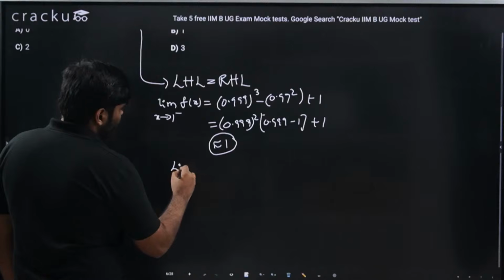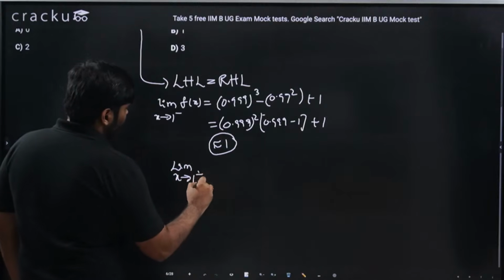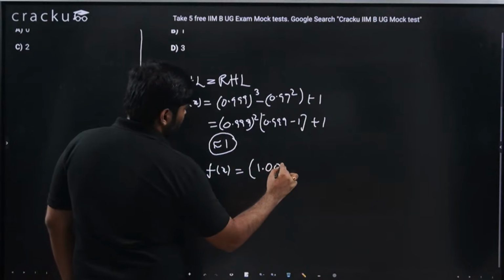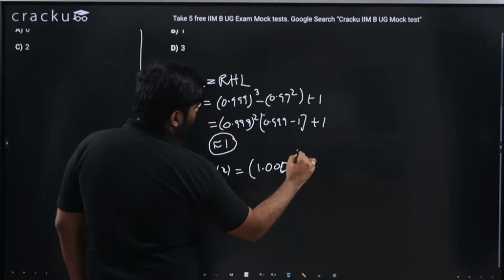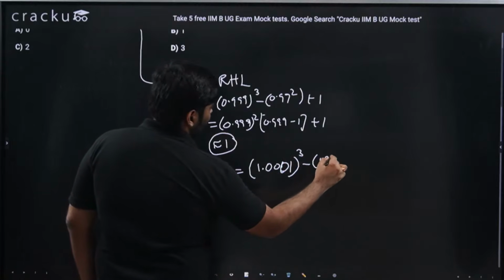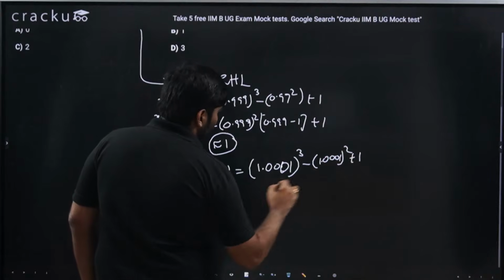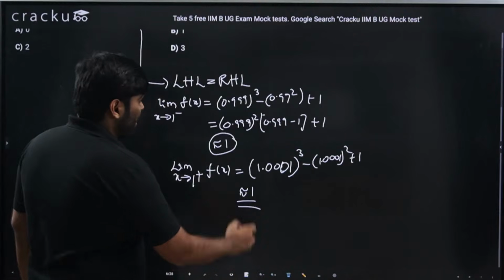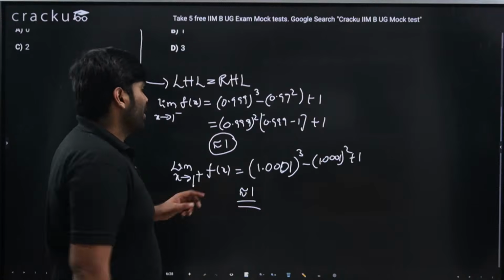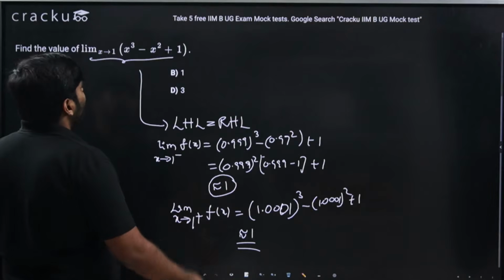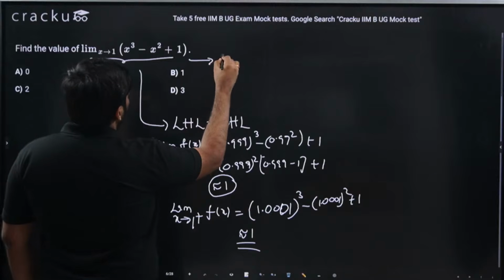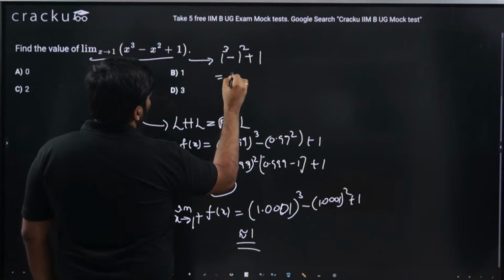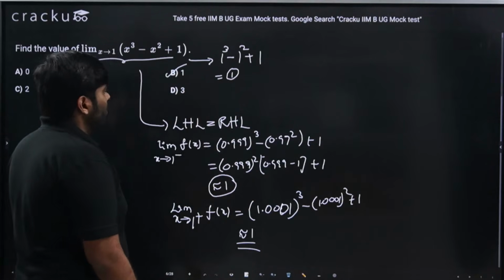Similarly, you could check for limit x tends to 1 plus, still you will be getting the same thing, which should be 1.001, let's say 1.000001 whole cube minus 1.0001 whole square plus 1. This will also be tending to 1. Both will be tending to 1. If you want to see the exact value of this, please do calculate yourself, which you're pretty much capable of doing. So at this point, you could say this limit does exist, and that would be equal to 1 cube minus 1 square plus 1, which should be equal to 1. Option B.